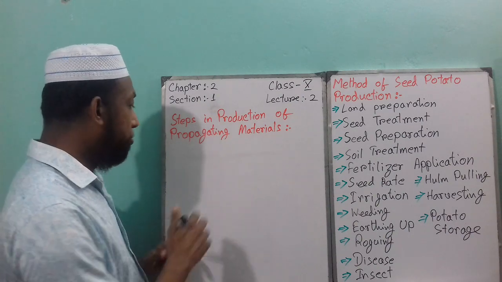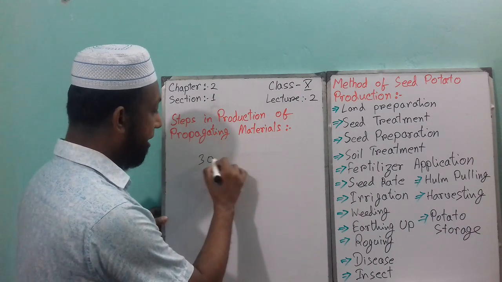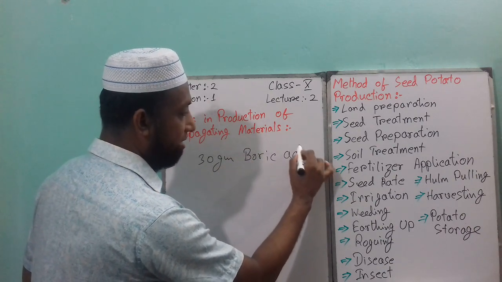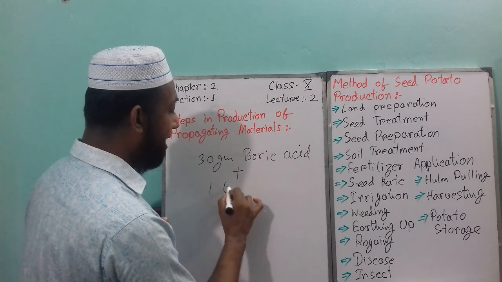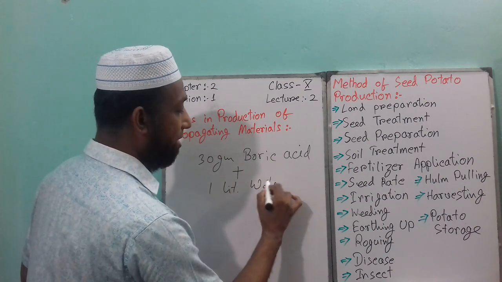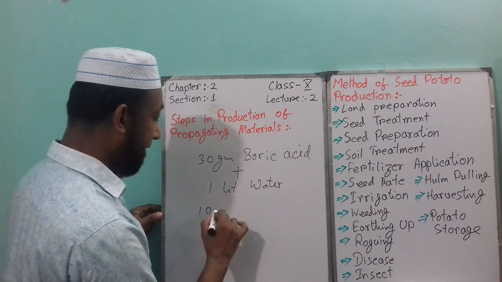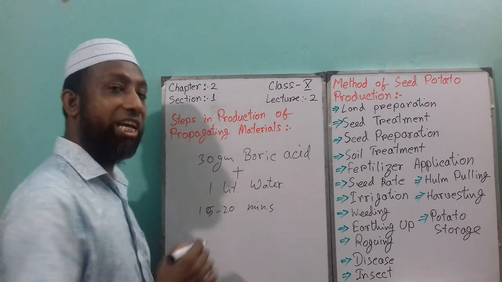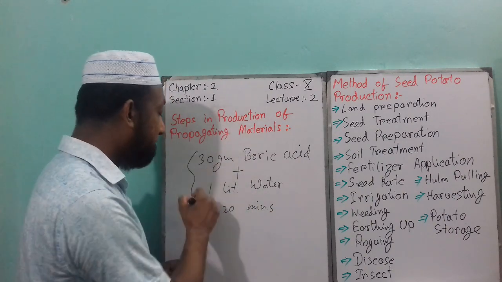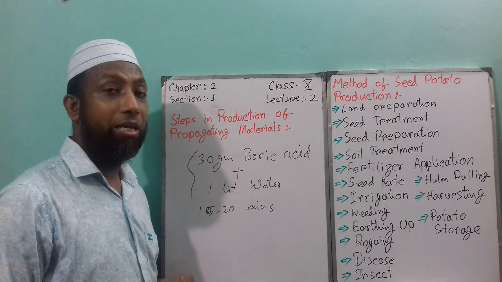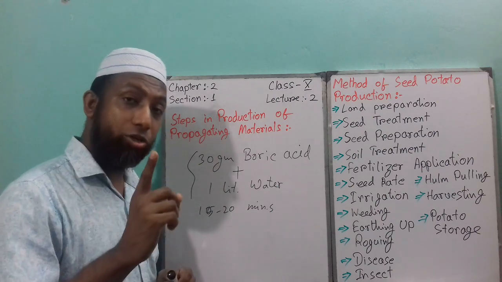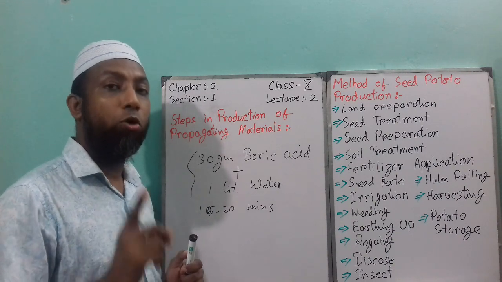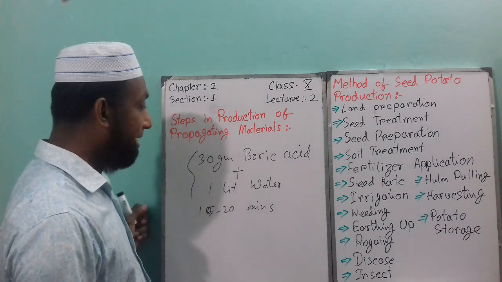We use 30 gram boric acid with 1 liter water, and for 15 to 20 minutes you have to dip the potato seed inside this mixture. Then you will treat the seed properly. If you do not preserve the seed in cold storage without treating, you should still maintain this treatment.